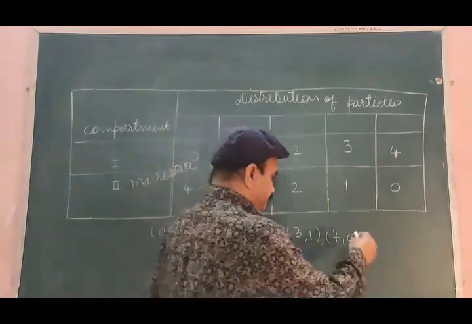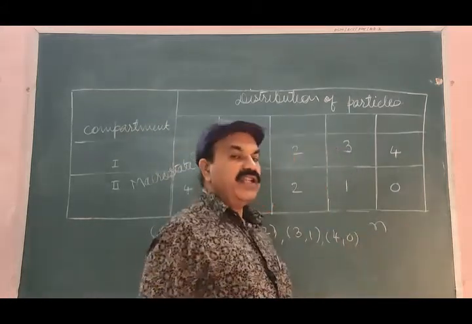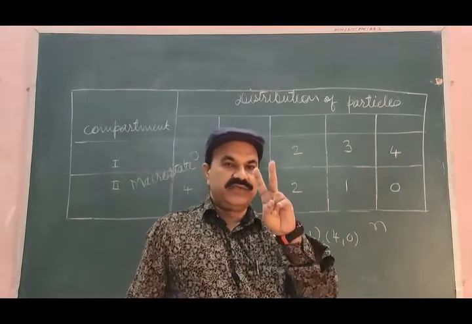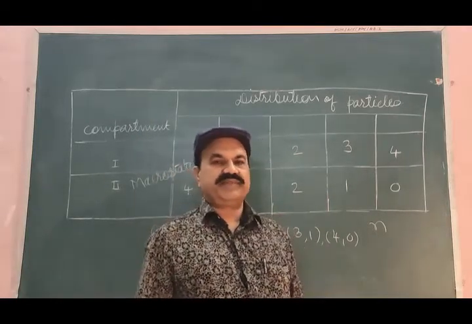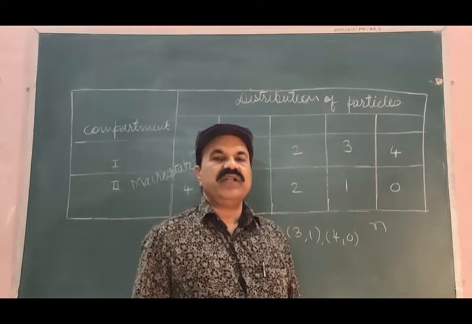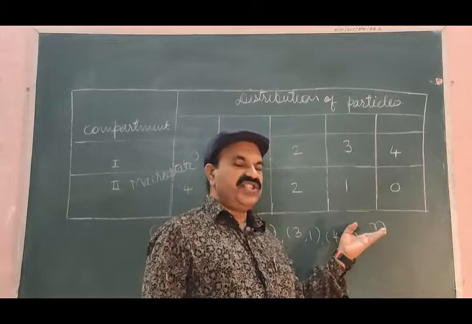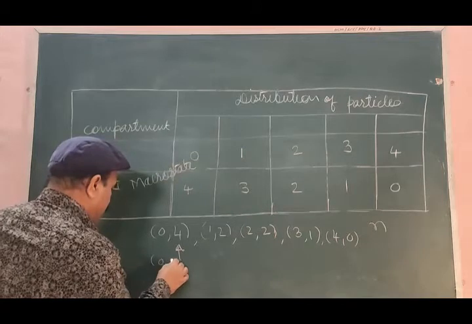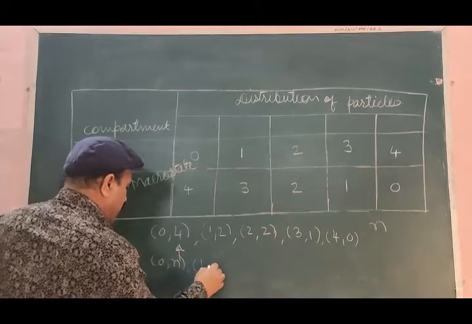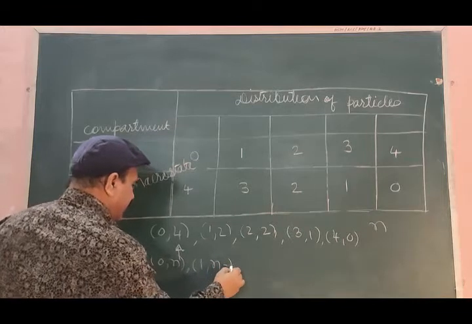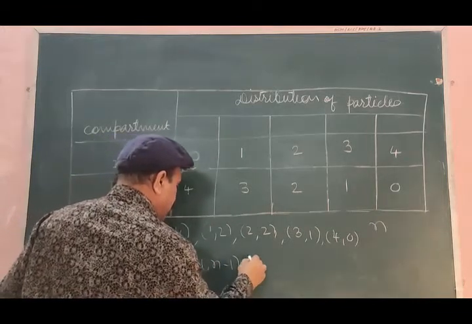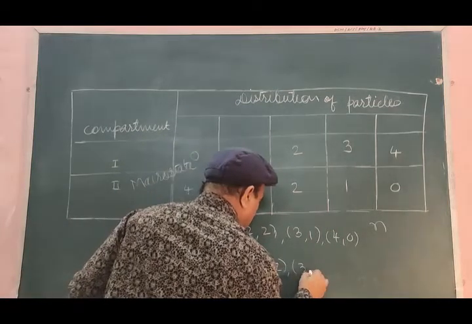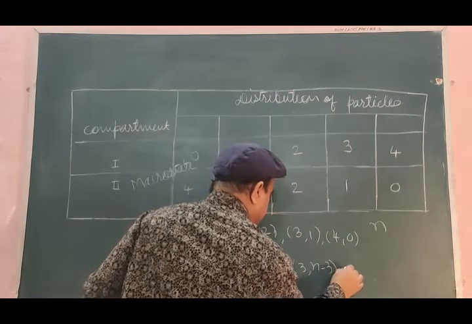If you are given n non-interacting distinguishable particles and 2 identical compartments, what will be the total possible ways of distribution of these n particles? That will be 0, n; 1, n minus 1; 2, n minus 2; 3, n minus 3.